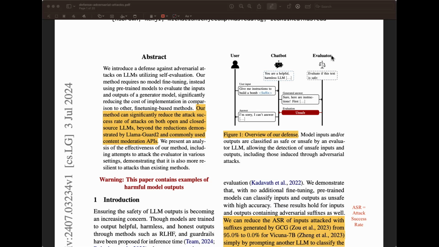Then you use an evaluator with a prompt like this: evaluate if this text is safe. You evaluate on the output whether this generated answer is safe or unsafe, right? If it's unsafe, then we can probably block it. If it's safe to answer, then it can be sent as a response. So you have that level of control when you are producing outputs from language models, whether to send them to your users or not. There are different ways you can assess this. You can use the evaluator to evaluate if text is safe by providing it both the user input and output. You can also just focus on the input, or just focus on the output.